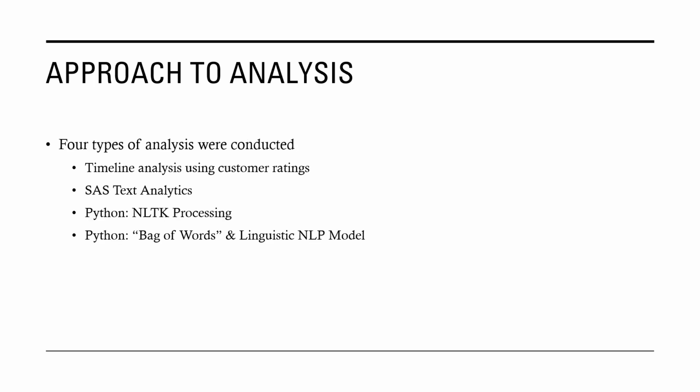Over the approach, I used 4 different types of analysis. One was a timeline analysis, as previously mentioned, using customer ratings over the course of different time variables. A SAS data pipeline using text analytics was used as well as a model. In Python, this was not a full-scale model, it was actually just the most common words, making a list from that and a word map. And then in Python, I also used a bag of words model called VADER, and then a more powerful linguistic natural language processing model called RoBERTa.